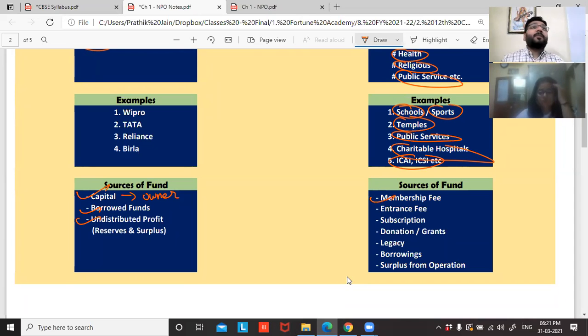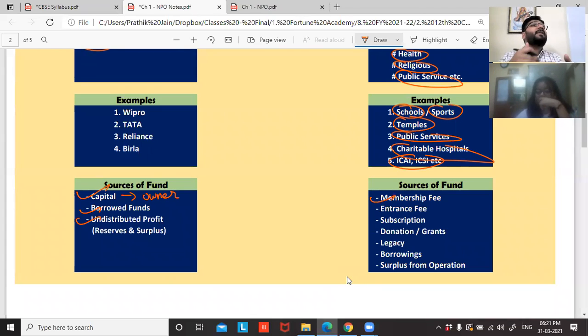Membership fee. Let's suppose all of us together are forming an entity. You're all the members. All of you will contribute. Let's say we have set up this organization with the motive to promote education. So if you want to continue to take the services of this organization, you have to pay annual membership fees, without which you cannot take the services of this organization.